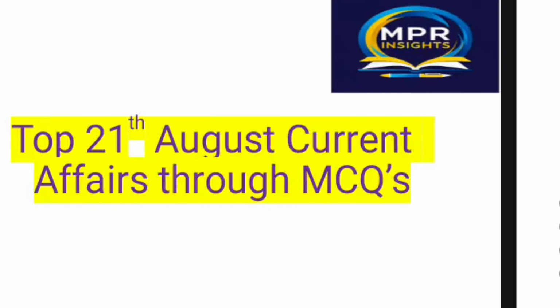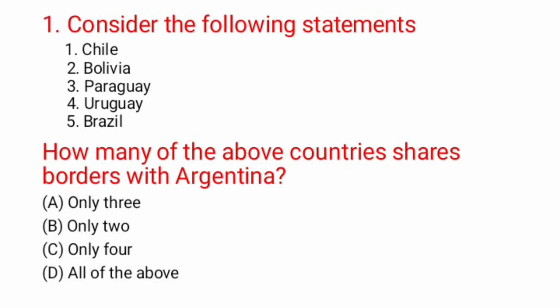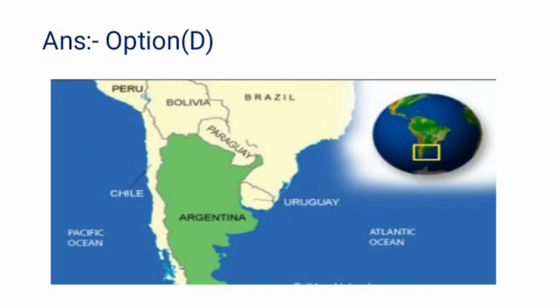Here we begin. First question number 1. Consider the following statements. Chile, Bolivia, Paraguay, Uruguay and Brazil. The question is, how many of the above countries share borders with Argentina? So before answering the question, let's locate the map of Argentina on the wall. Here is the map of Argentina.